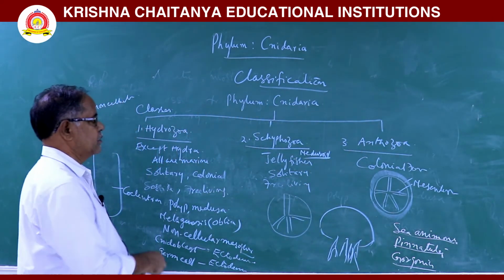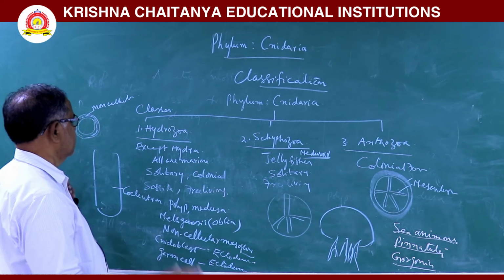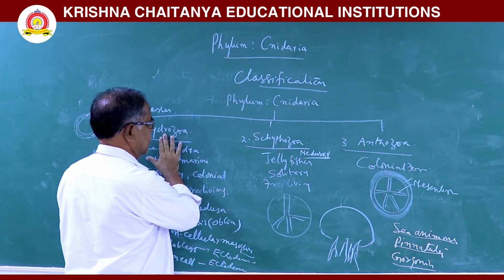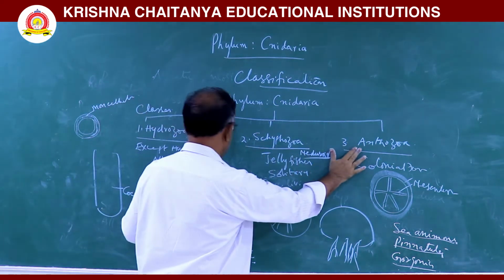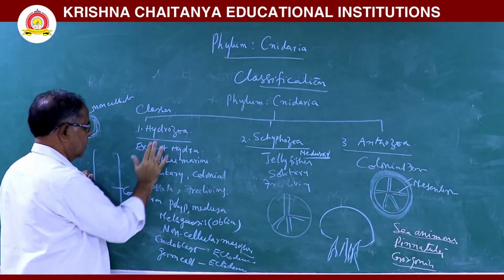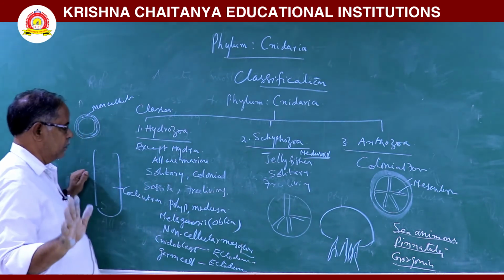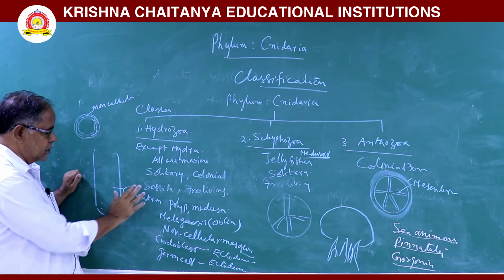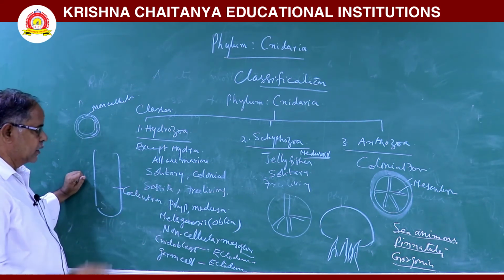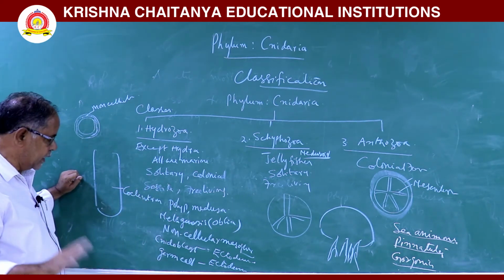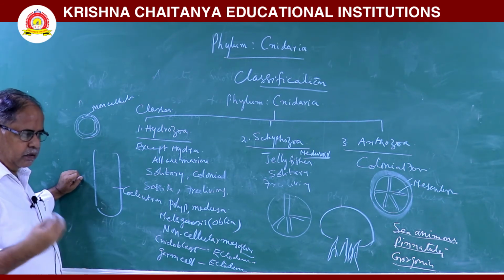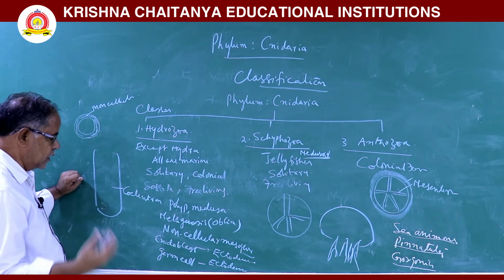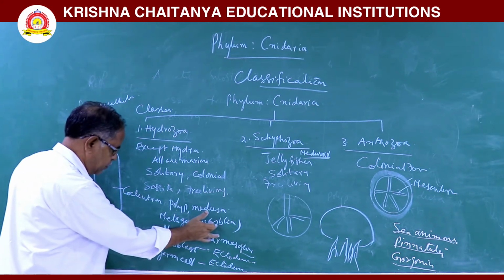This is the classification of phylum Cnidaria. Phylum Cnidaria is classified into 3 classes: Hydrozoa, Scyphozoa, Anthozoa. In Hydrozoa, except Hydra, all are marine. They are solitary and colonial forms, sessile or free living. In this animal, polyp and medusa are there. If in one animal polyp and medusa are there, they show metagenesis or alternation of generations. That is seen in Obelia.